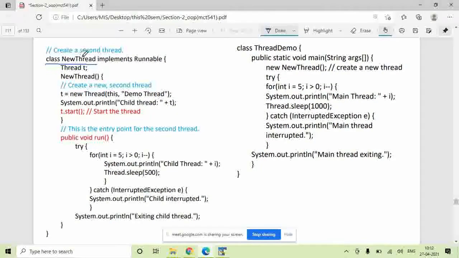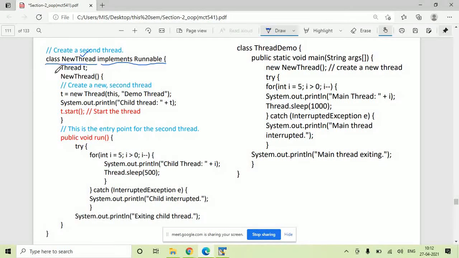So you have created a class NewThread. Instead of NewThread, if you want to give any other name, the name of this class is your choice. Since we want to create a new thread using the Runnable interface, the class name implements Runnable. Using the Runnable interface, we are creating a new thread.